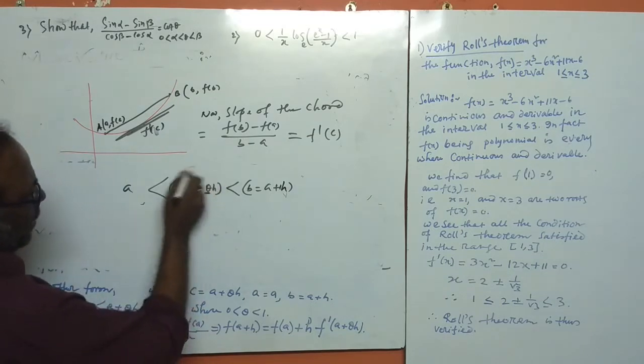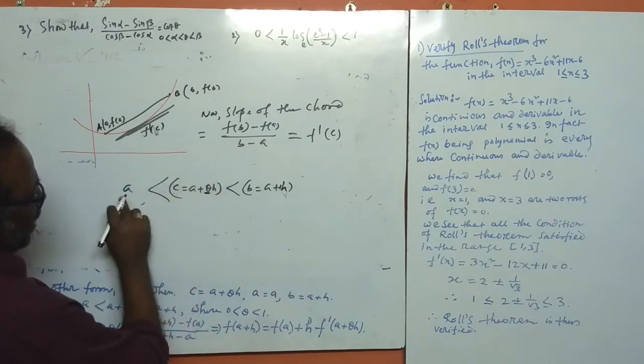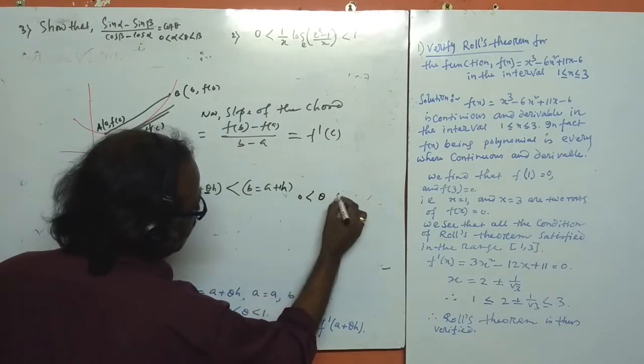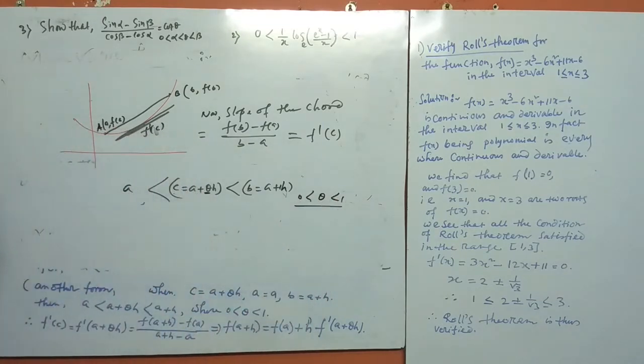So if A plus theta H lies between A and A plus H, then theta always lies between 0 and 1. Okay, so this is the theorem here.